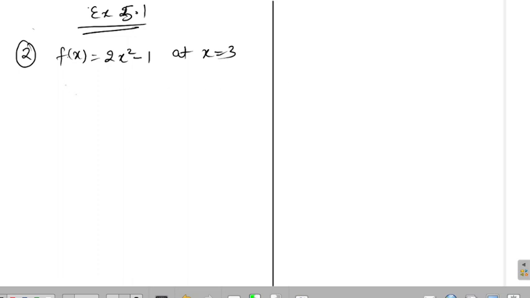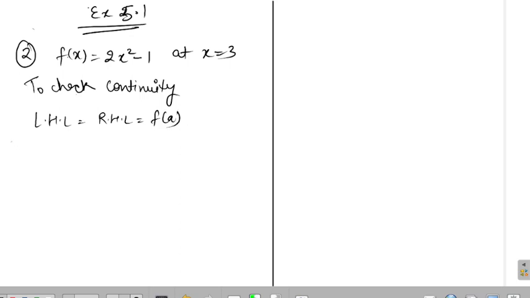Okay, now we will go by the procedure. So what is the procedure to check continuity? What is the formula? LHL should be equal to RHL should be equal to the value of the function at that point. So now we will find it one by one. So the LHL, how to find left hand limit?